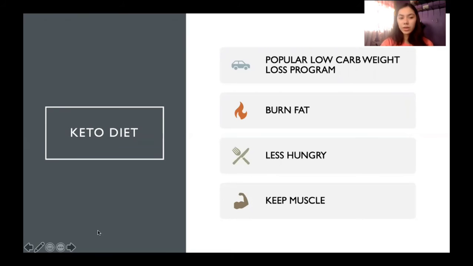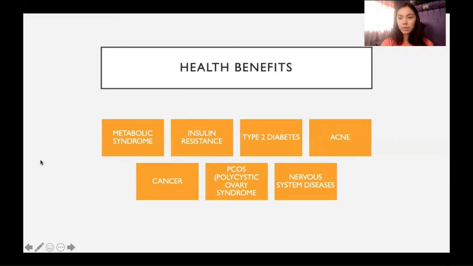The next one is the health benefits of ketosis. Ketosis can have some benefits beyond weight loss, and some research also suggests that a ketogenic diet might help lower the risk of heart disease.